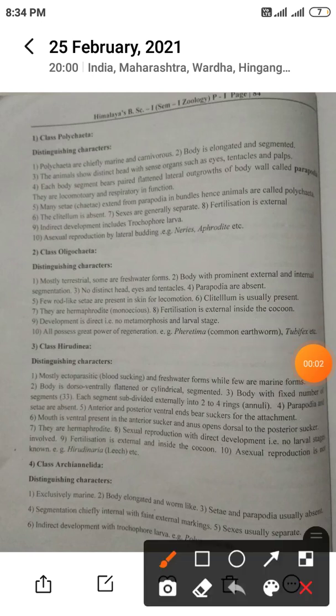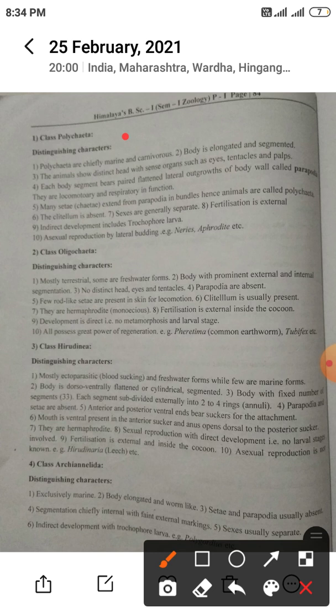In the last lecture we studied the general characteristics of Annelida and classification. So now we will discuss the four classes. First class is Polychaeta.